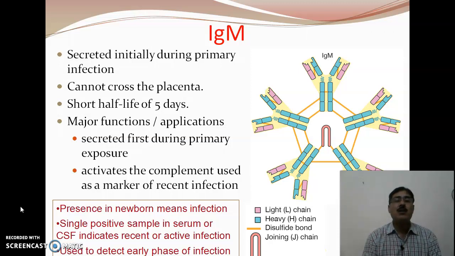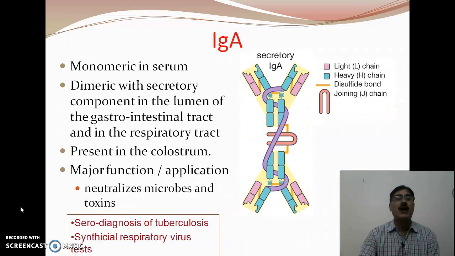The major function includes that it is secreted during the primary exposure, and then it activates the complement system. It is used as a marker of recent infection. So whenever there is a concentration of this antibody, it means the infection is recent. Its presence in the newborn means infection. A single positive sample in serum or cerebrospinal fluid indicates recent or active infection of a particular disease, and it is used only to detect the early phase of the infection.